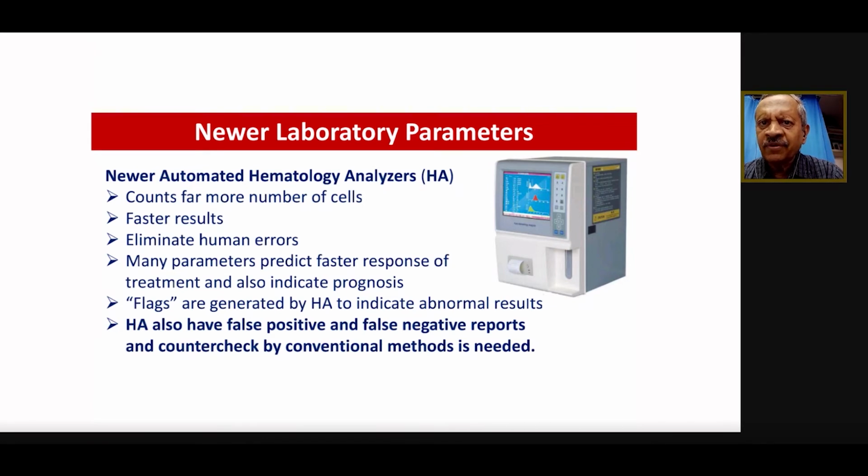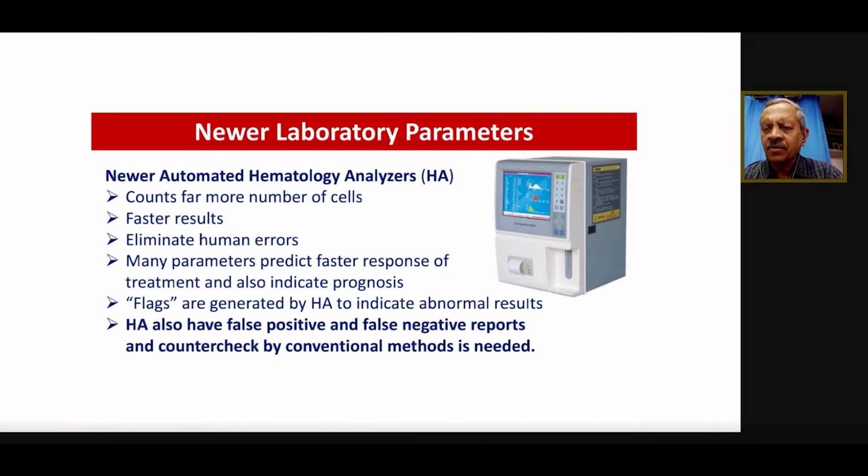They give a lot of information, because they are just electronic instruments and no technical or man-made error is likely. They count a large number of cells in a short period of time. Manually, it is not possible to count innumerable cells, right? We get quicker results, we eliminate human errors, and we have many more parameters.